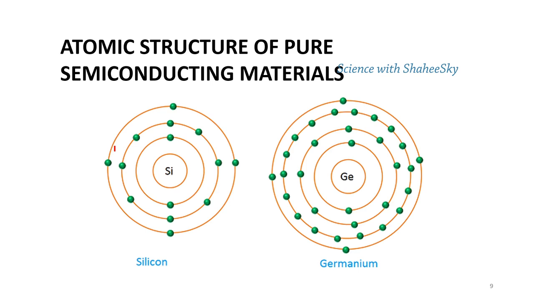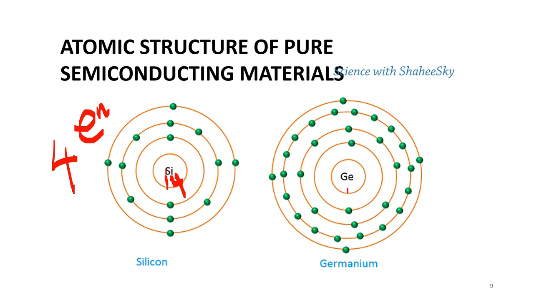Then if we move with the diagram, silicon 14, that's atomic number, while we are writing the atomic structure with the electronic configuration, 2 electrons, and in the second orbit 8 electrons, and in the fourth orbit, that is the outermost orbit, there are 4 electrons in silicon.